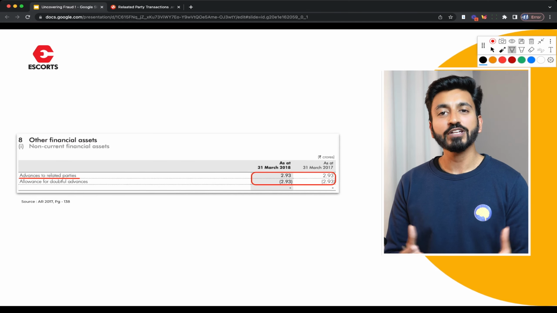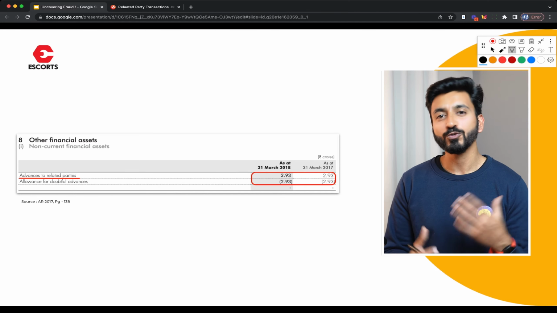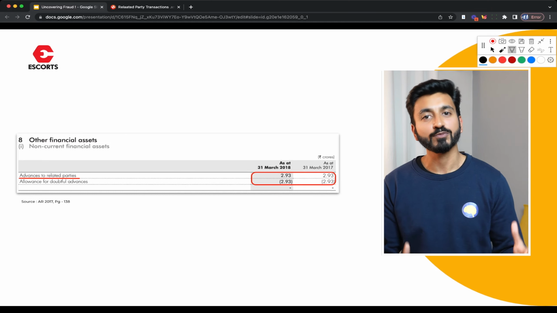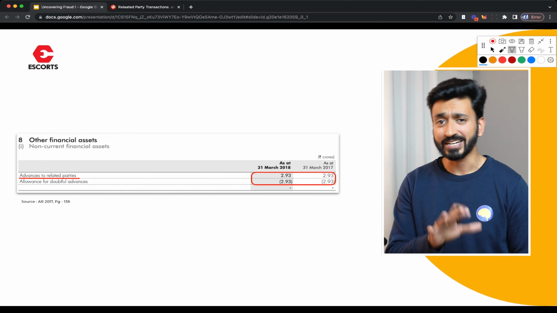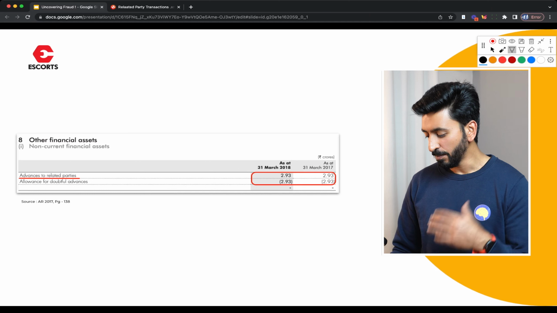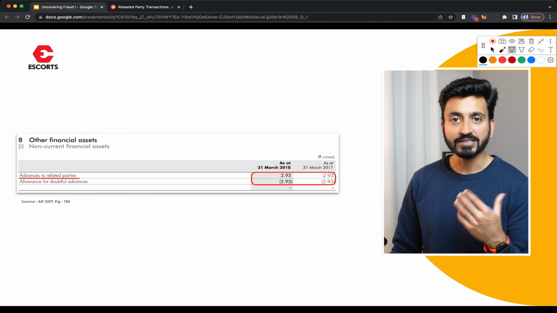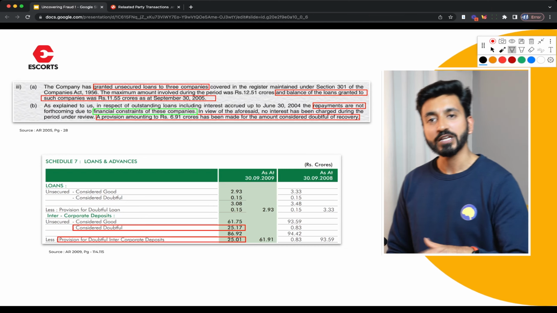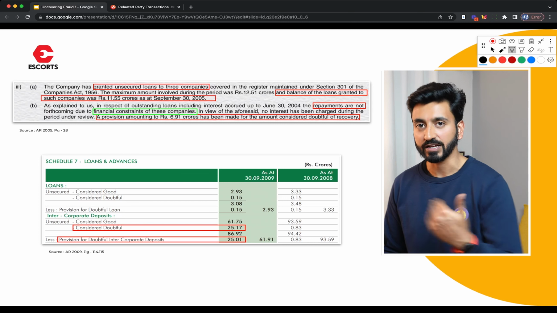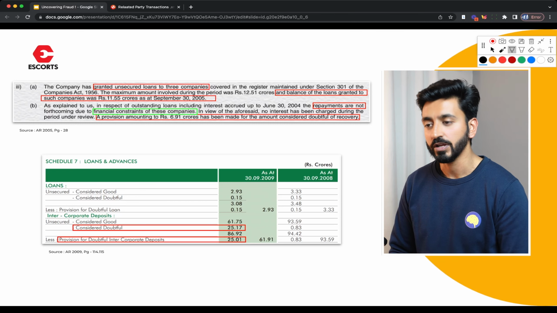But if you look at the larger scheme of things, you might say 2.93 crores is not a big deal when it comes to a company that's 27,000 crores. And I think that's a very valid point. But there are other instances in the past where the company has given loans to related parties and written off those loans and not gotten it back.